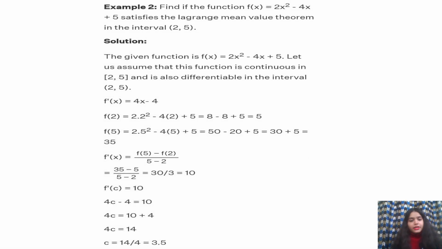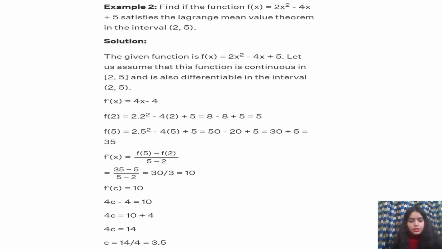Now here we have example number 2. We have a different function and a different interval, but the concept and the logic are exactly the same as what we have studied before. Here is the function, and we check whether it is continuous. Yes, it is a polynomial, so it is definitely continuous. It is also differentiable in the open interval 2 comma 5. Also f of 2 is not equal to f of 5.